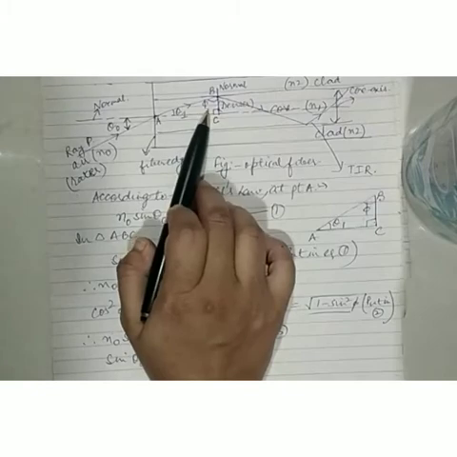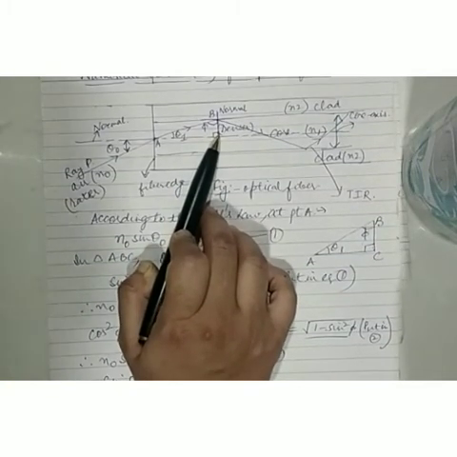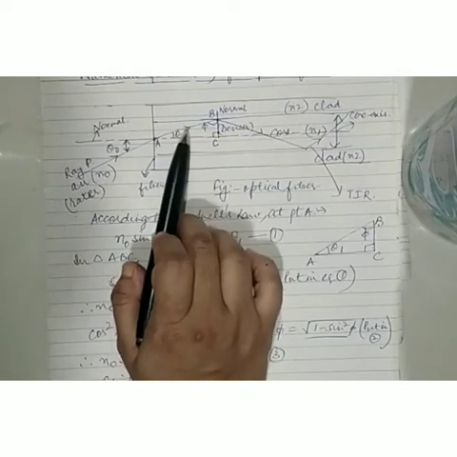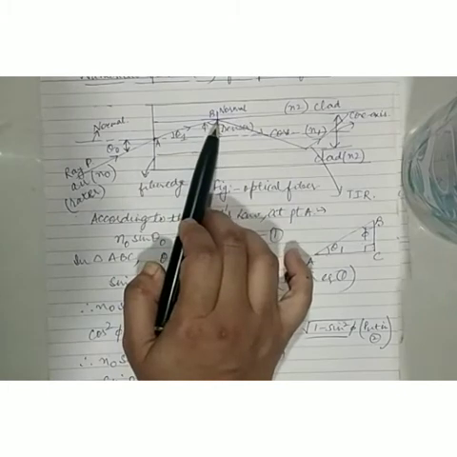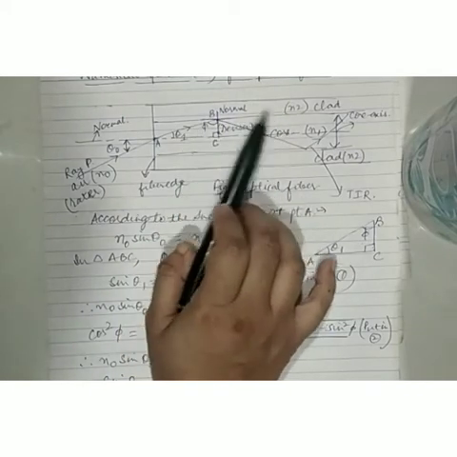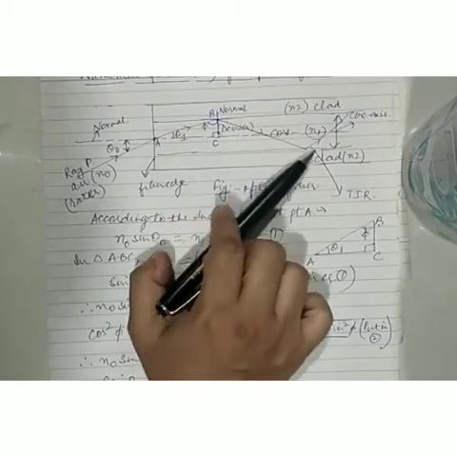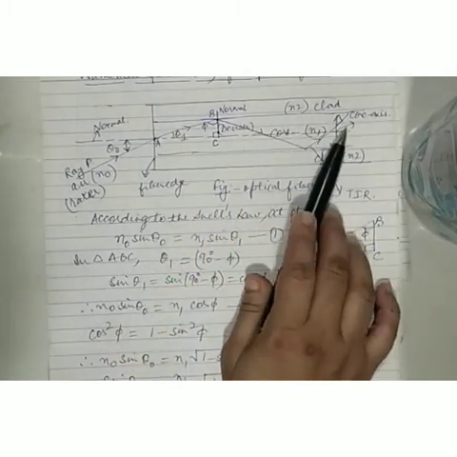And in case this phi is less than the critical angle phi c, the total internal reflection mechanism is not going to happen, and this light ray which is launched into the fiber gets eventually lost into the cladding. So it gets bent into the cladding region, and it becomes a waste. It does not show the TIR, that is total internal reflection mechanism, and it cannot be transmitted to the other end of the fiber or the destination end of the fiber.